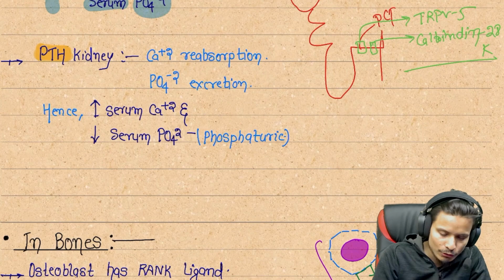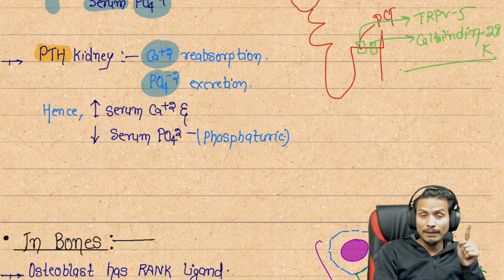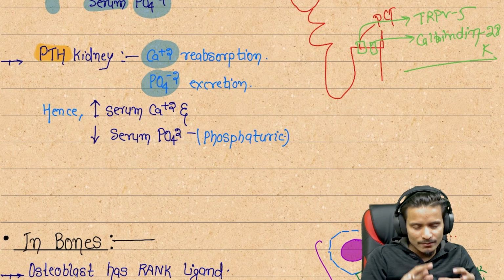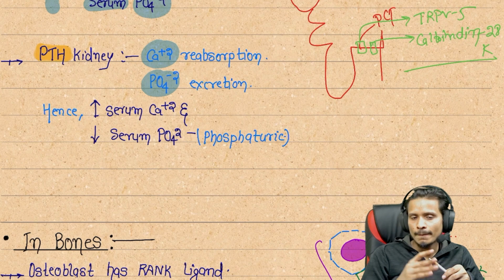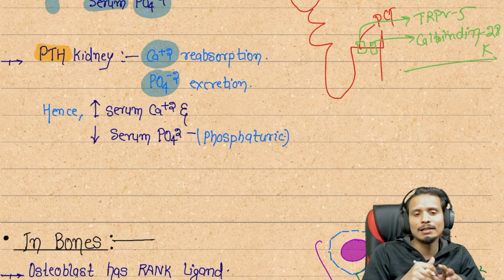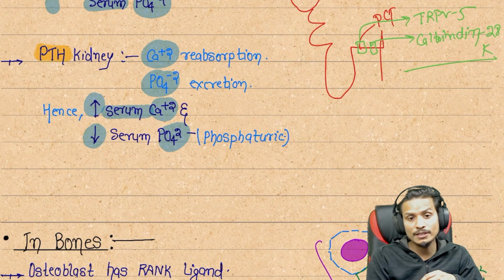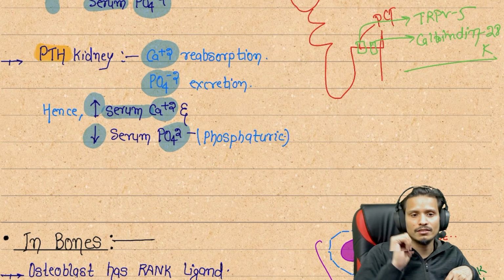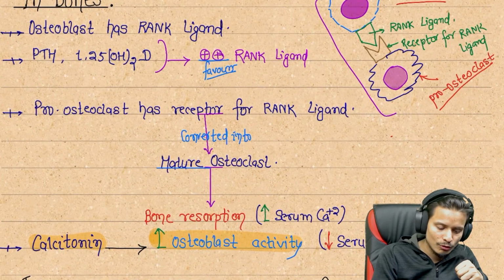Next, what is the parathyroid hormone doing in the kidney regarding calcium and phosphate levels? Now you know the parathyroid hormone is increasing the calcium level. That means it is going to reabsorb the calcium, but the phosphate will be excreted out, because the parathyroid hormone's role is excreting the phosphate. It decreases the phosphate level in the body. Hence, it increases the serum calcium and decreases the serum phosphate. It means phosphaturia: in our urine, the phosphate level will be increased if the parathyroid hormone action is increased. Next, we can see what happens in the bones.